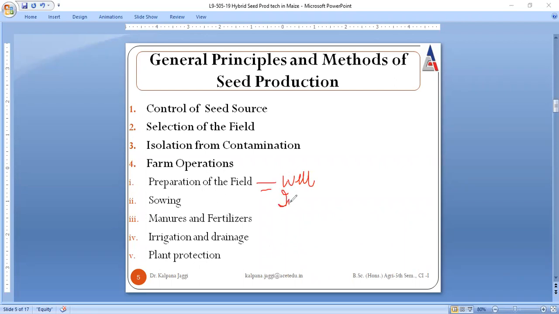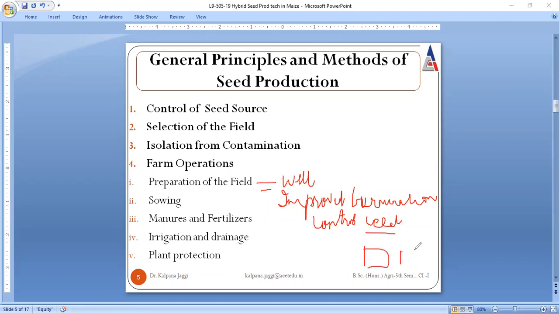Good preparation is the one that involves improved germination, because if you have prepared the field nicely, then it will always promote germination, right? There will be improvement of germination, and there will be control of the weed, because in the field the extra things that can be found are all about weeds. Sometimes we have unwanted plants growing along with your desired plant, and we don't want any undesired plant to grow along with your desired plant.